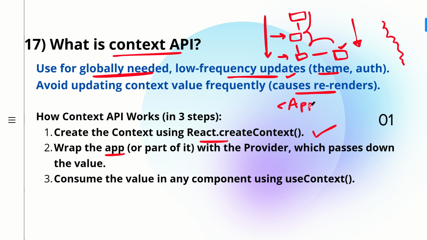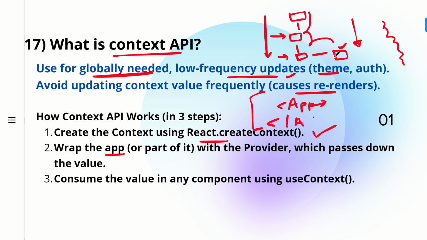Before this app component, then there will be closing also of this. So you have to wrap your app with this context which you have created. So somewhere here, okay, you have to wrap it with the provider. So whatever provider you will be having, you have to wrap it, which passes down the value. So in this wrapper only, you will be giving the value also. Like you can give the value just for reading purpose, or also you can give the updating function like state set state. So someone can set it also from this component.